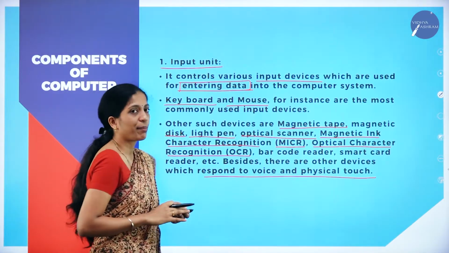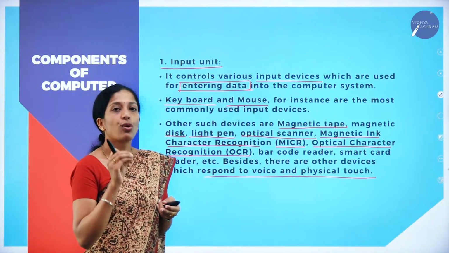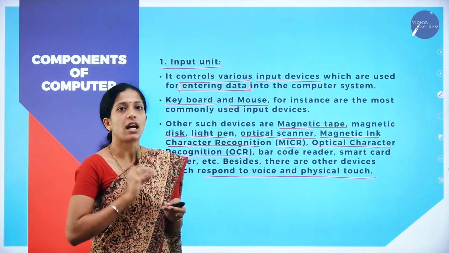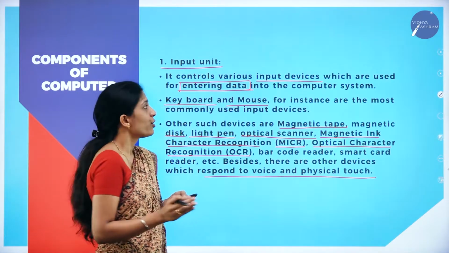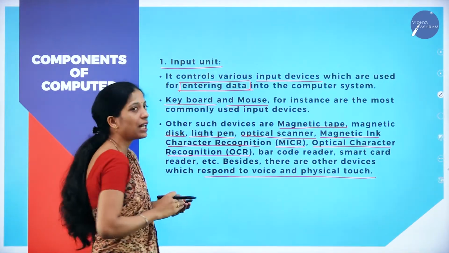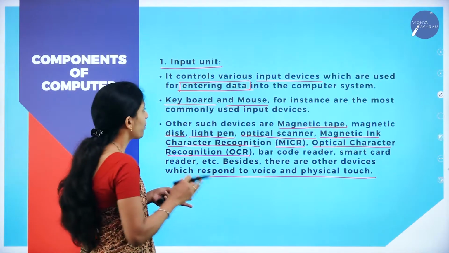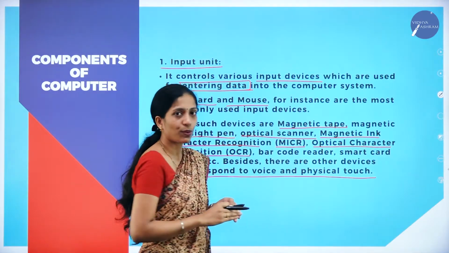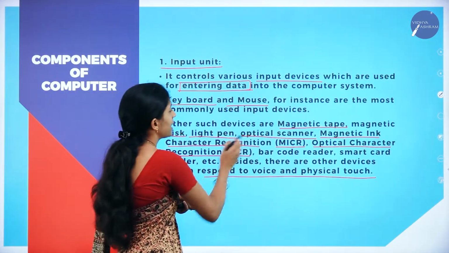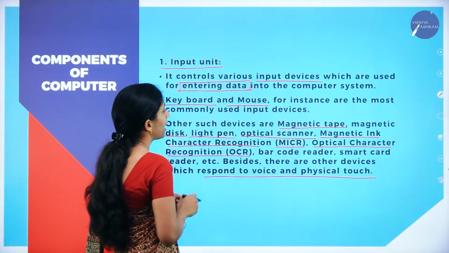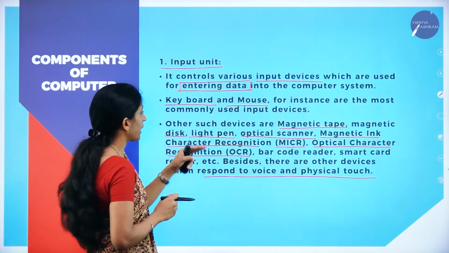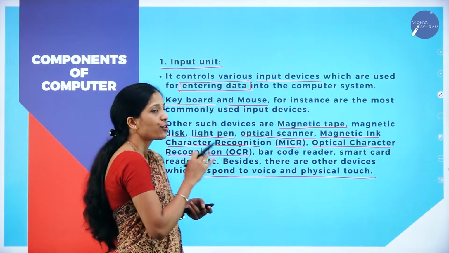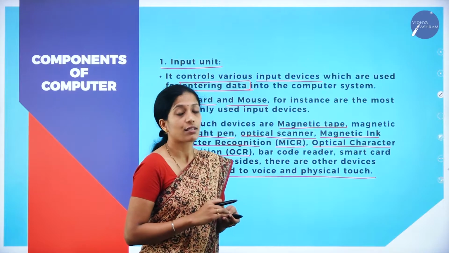So remember, input unit means those devices which help to enter data into the computer system, and they are termed as input devices. All the input devices come under input unit. The best examples are keyboard and mouse, and there are certain other input devices which we have seen. You have to go through these abbreviations also, that is MICR, magnetic ink character recognition, and OCR, optical character recognition. Such abbreviations they might ask for 1 mark.